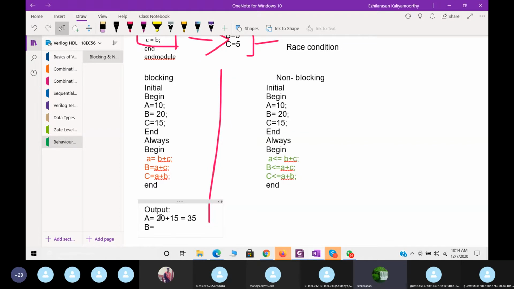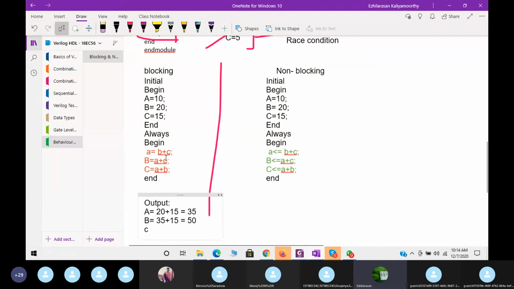Then now B equal to A. What is A now? It won't take the value we initialized here; it will take the previous value. The A value is 35. Next, A plus C. The C value is already given, so it will be 50. Then C is equal to A plus B. The previous A value was 35, plus B value is 50, so the C value is 85. This is the execution that takes place.